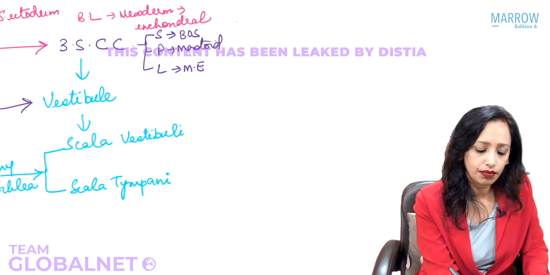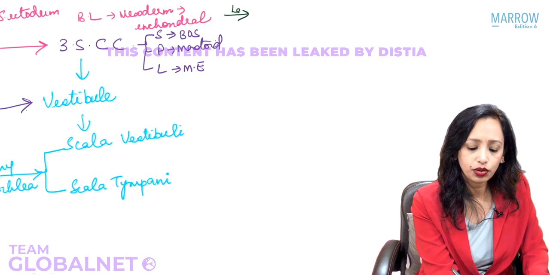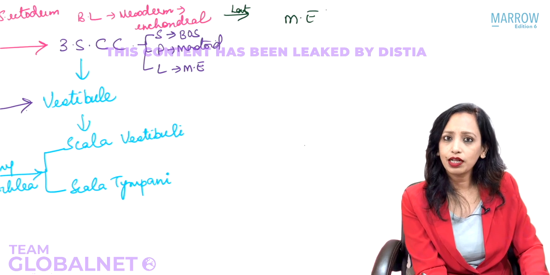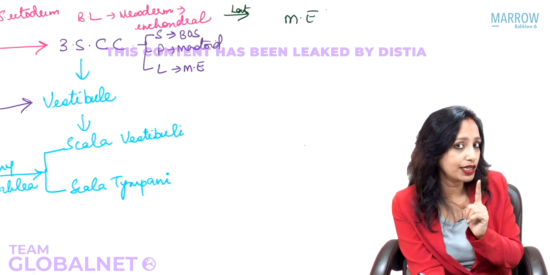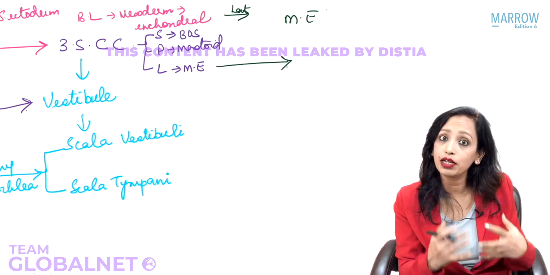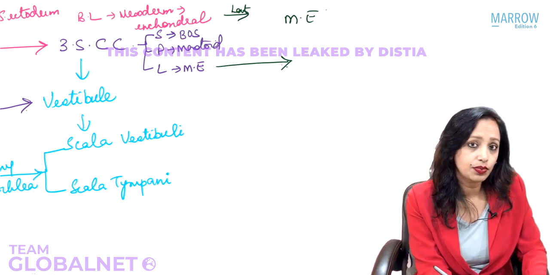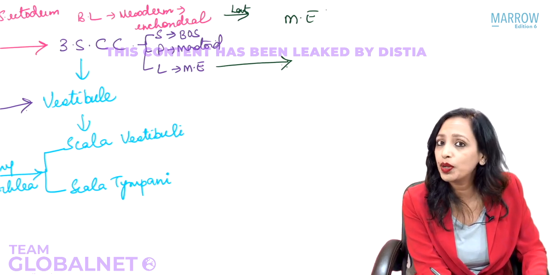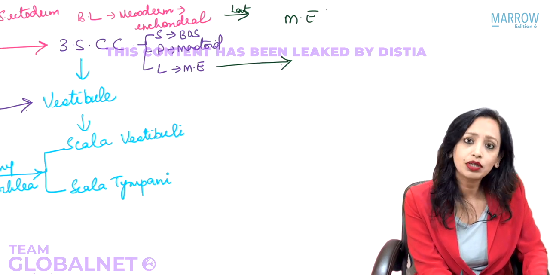Just lateral to the bony labyrinth is the middle ear. Now in the semicircular canals, do we have any projection of a semicircular canal in the middle ear? Yes, some semicircular canal. Which one is that? Very good, the lateral semicircular canal. So the lateral semicircular canal will produce a bulge here in the middle ear. That is very important for you to remember, because if there is any disease of the middle ear, it can lead to erosion of which semicircular canal most commonly? Yes, the lateral semicircular canal.